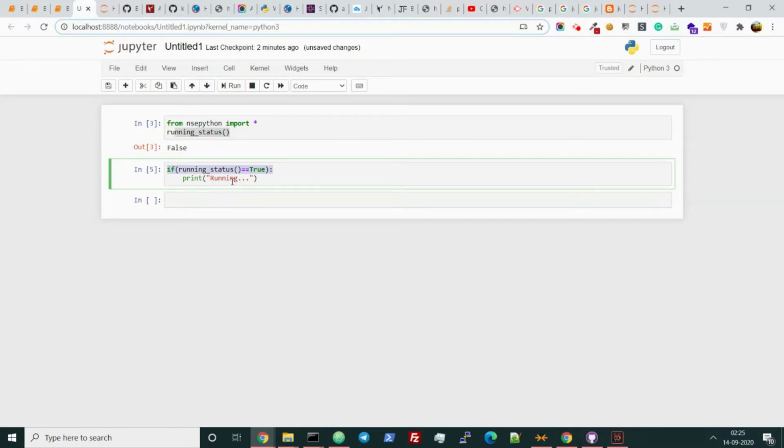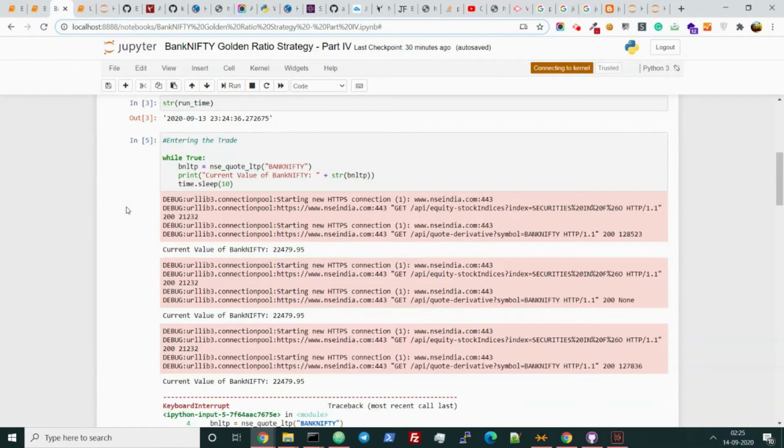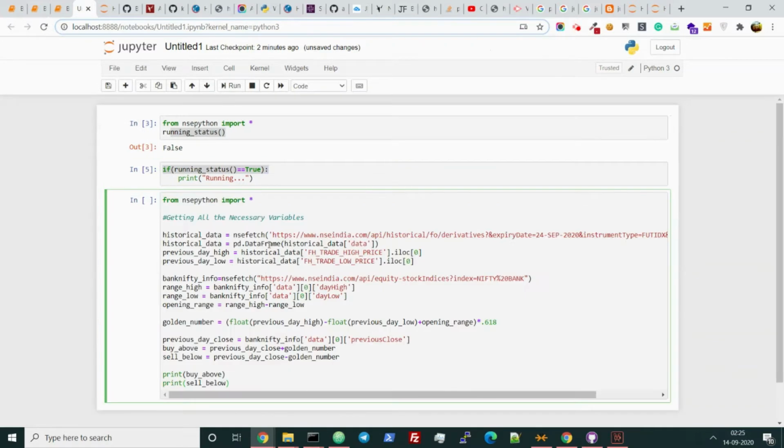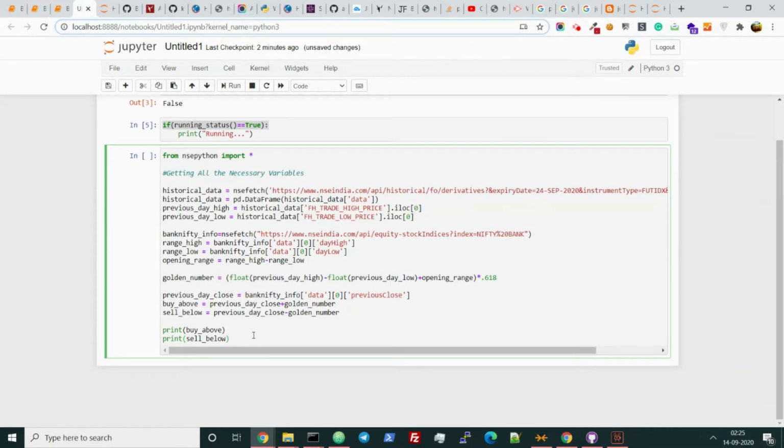So there is no point of running the program when the market is not running, right? So let's consolidate all our programs which we have done so far. So this is the last part. Let me copy it by above cell below. So just let me write two more things here. Make it more civilized.